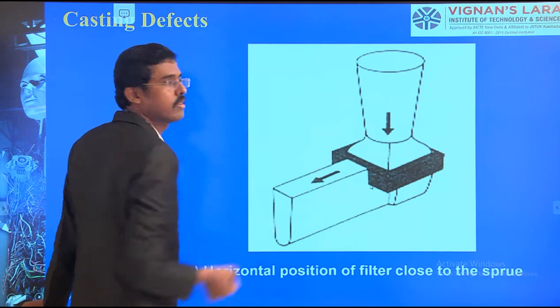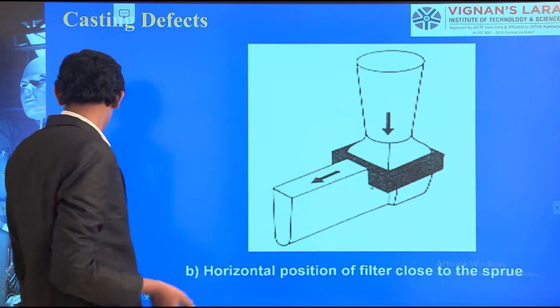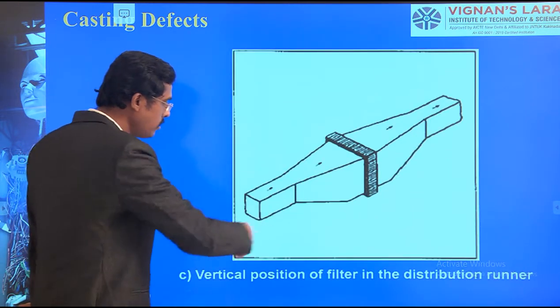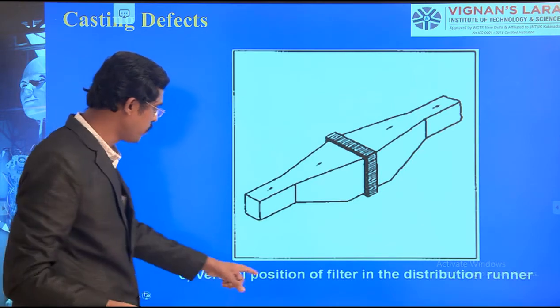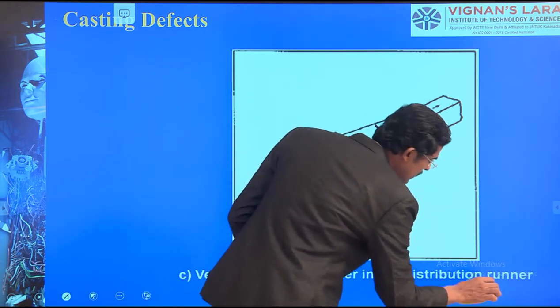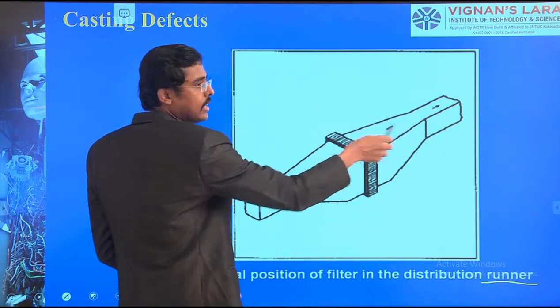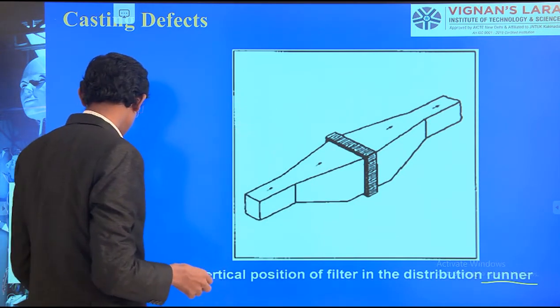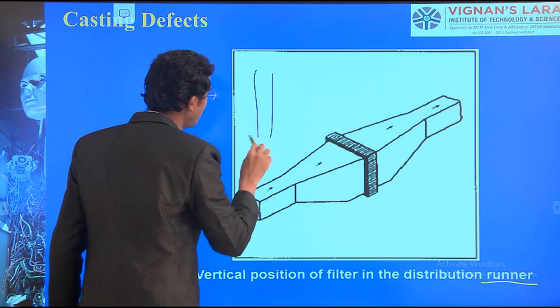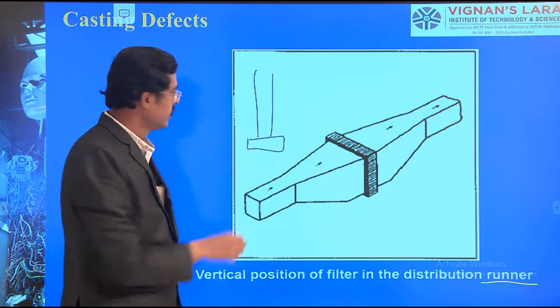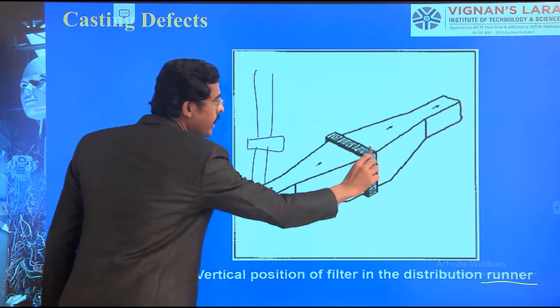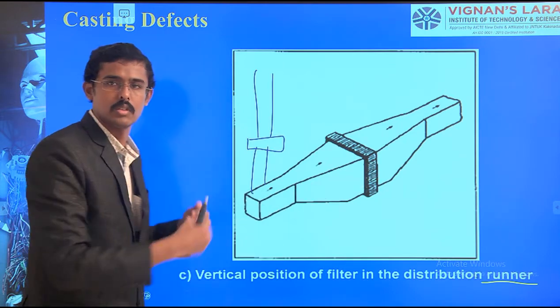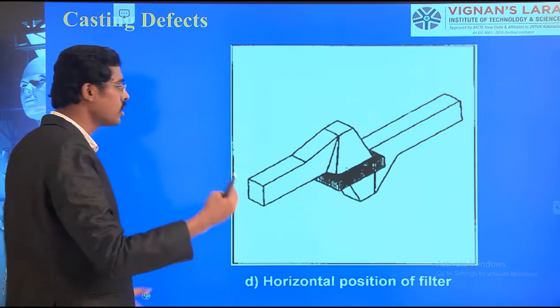In between we have the horizontal filters. Here also, within the runner itself, there is a vertical portion of filter in the distribution of the runner. Here we have already kept one filter. It is connected, and again we are giving one more filter for more filtering operation.